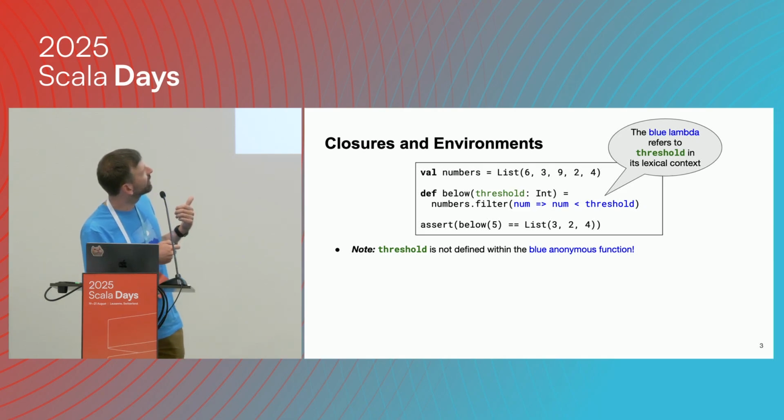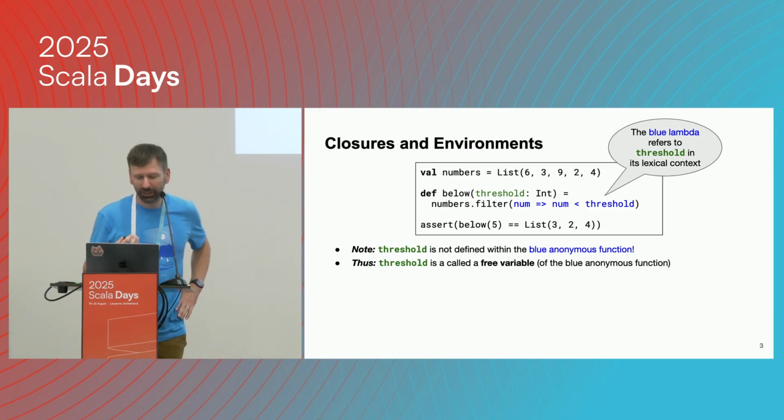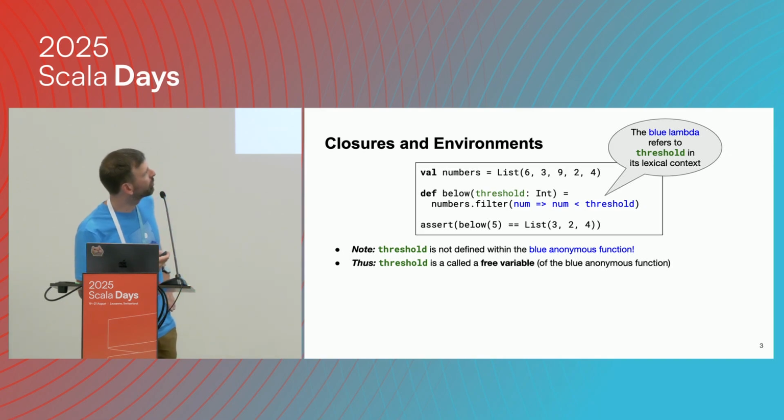Fine. Now there are two things to note here. One is what I just mentioned: threshold is not defined within this blue anonymous function. If you have such an identifier, which is neither defined within the lambda nor is a parameter of the lambda, then this is called a free variable. So it's a free variable of the blue anonymous function.